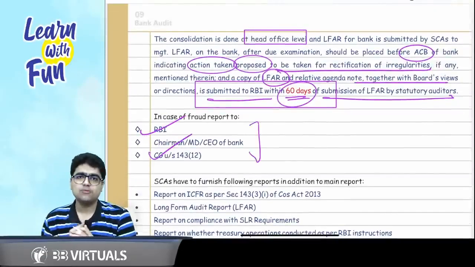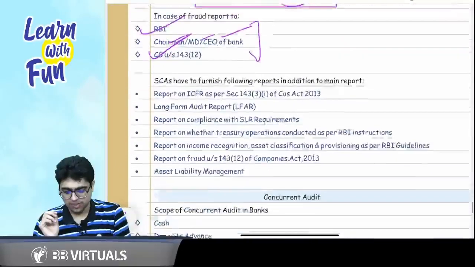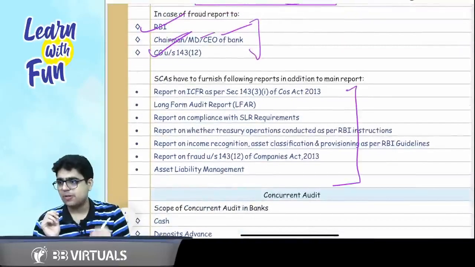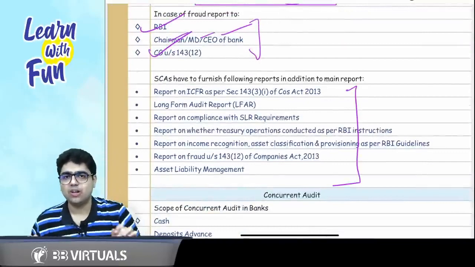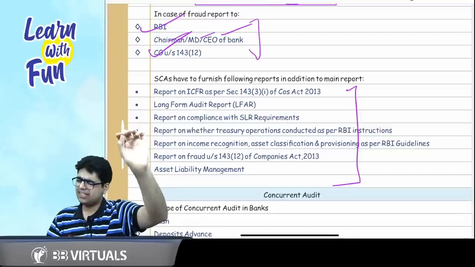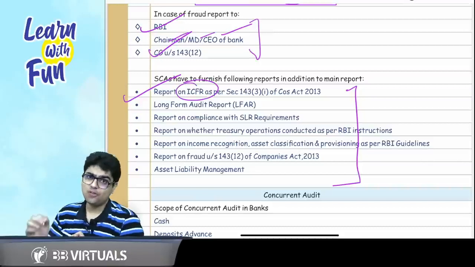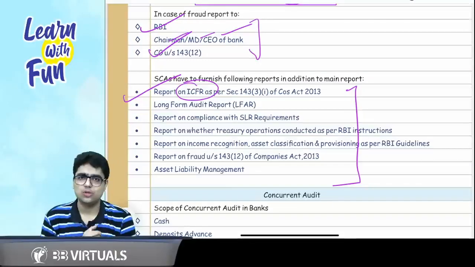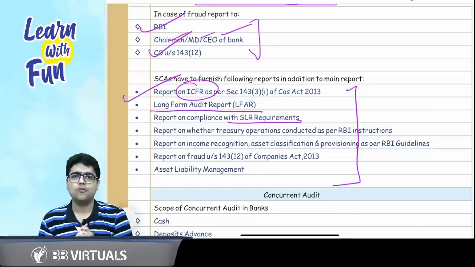If the fraud amount is 1 crore and above, report to the central government and the chairman, MD and CEO of the bank. Sir, what are the other types of reports which are to be submitted along with the audit report? LFAR, SLR and ICFR. Report on ICFR as per 143(3)(i) of Companies Act 2013, that is the internal controls over financial reporting. SLR means statutory liquidity ratio and LFAR means long form audit report.